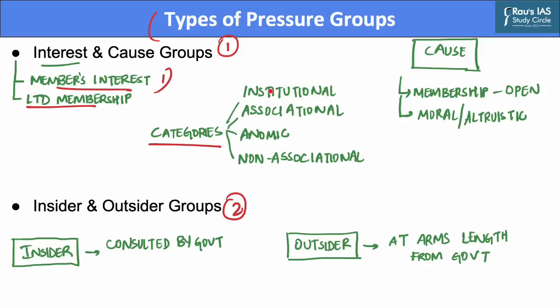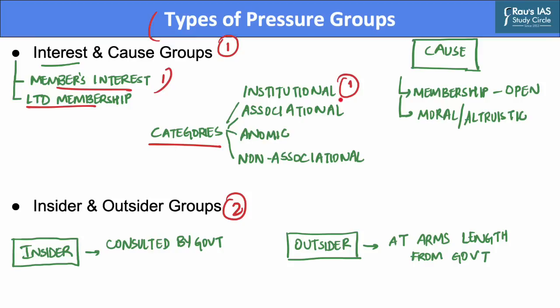These interest groups can be classified into four categories. The first, institutional interest groups. These groups are formally organized, and consist of professionally employed persons. They are part of the government machinery and hence they try to exert their influence, and also they have much autonomy.